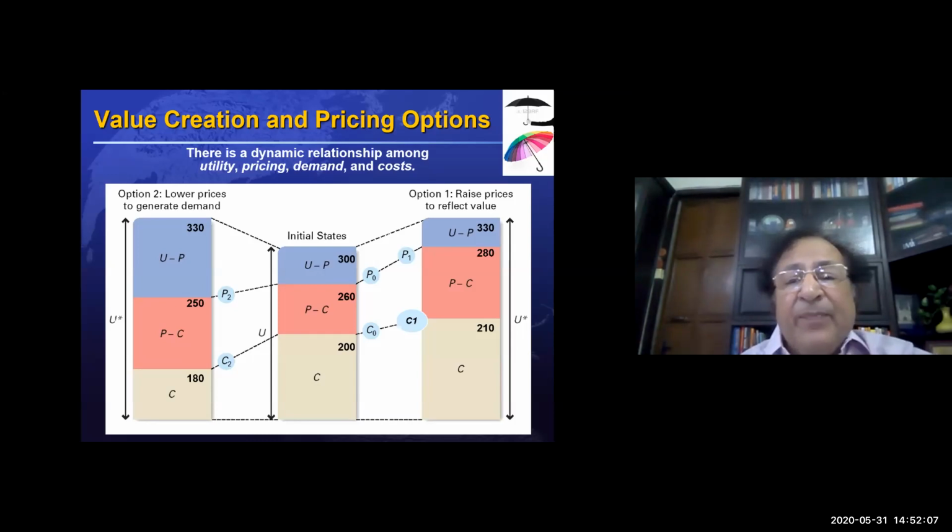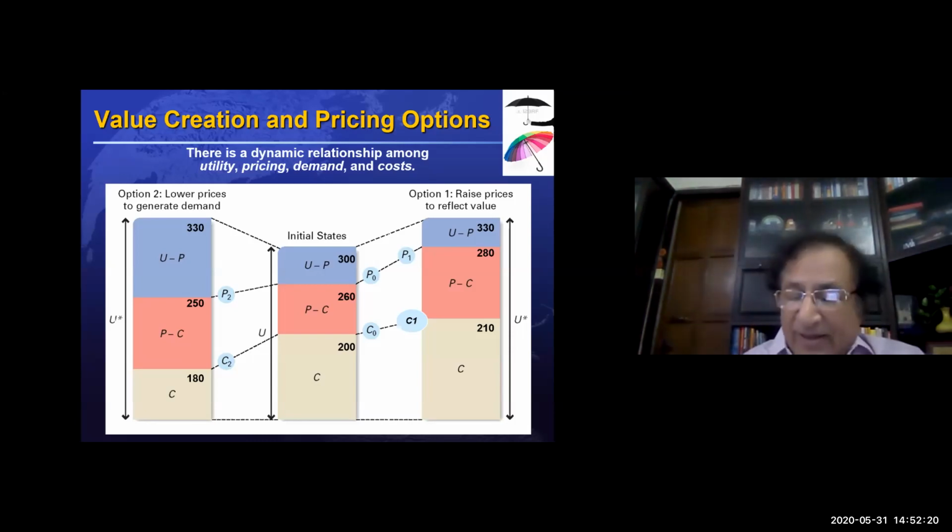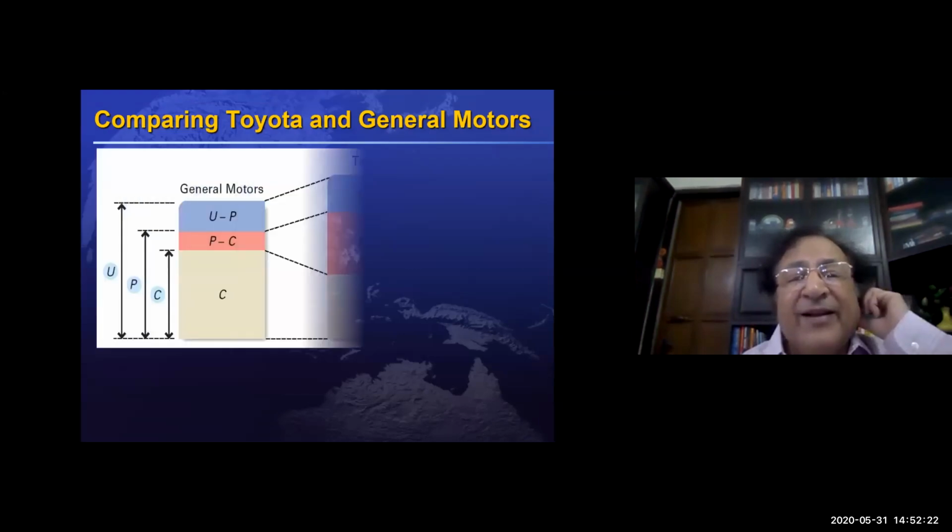So if you are able to increase the gap between U and C, you would have many more options to fix the price. Is it clearer now? Slightly?